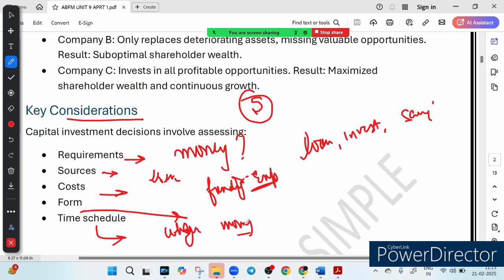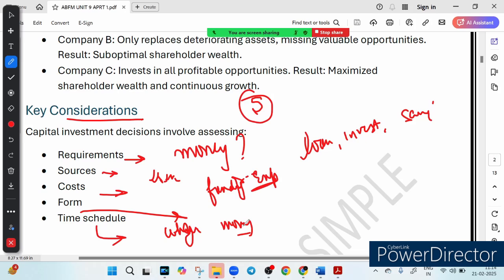So requirement means how much money do we need. Sources means where is the money coming from. Cost means how expensive is this funding, are we paying higher interest. Form means is the investment in cash, machinery, property, or technology. And time schedule means when do we need the money.